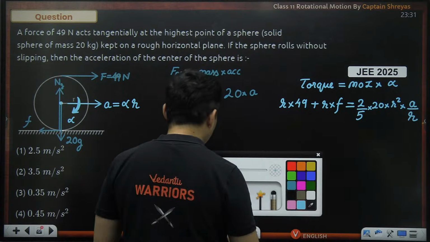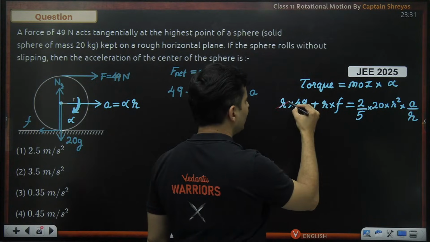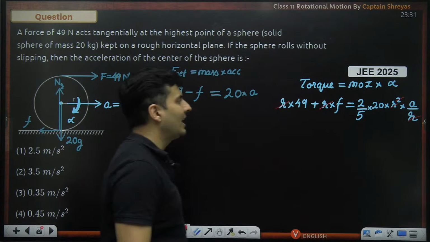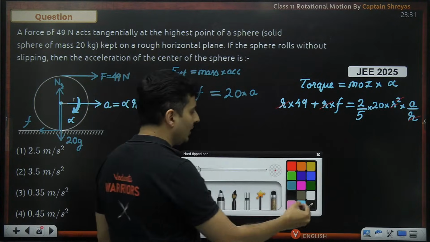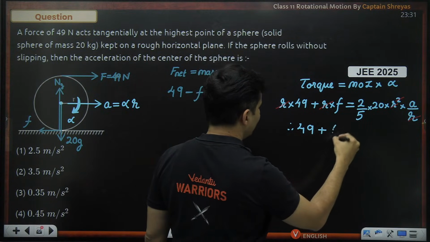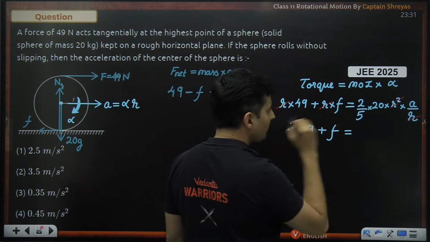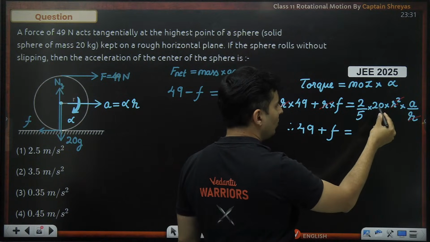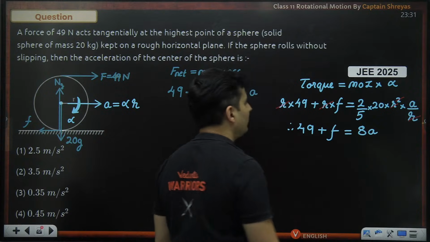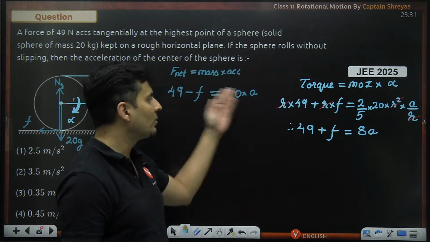Once everything is substituted, I know you are thinking, sir, R was not given, but don't worry. R just got cancelled. So therefore, 49 plus F is equal to 2 by 5 of 20 times A. What will happen, guys? It will become 4, 4 twos are 8. So it will become 8 times A. Now I got these two equations.